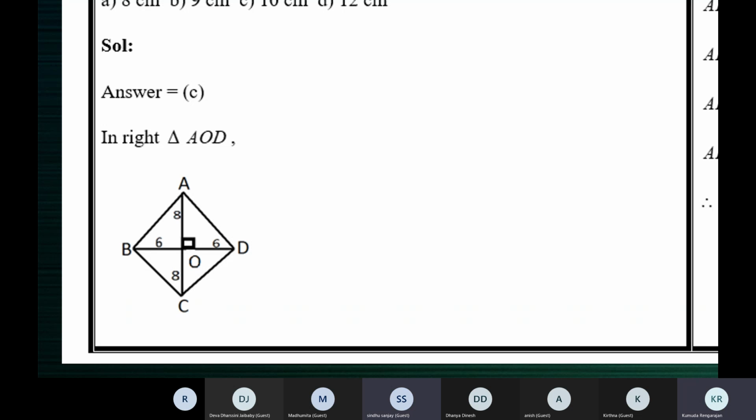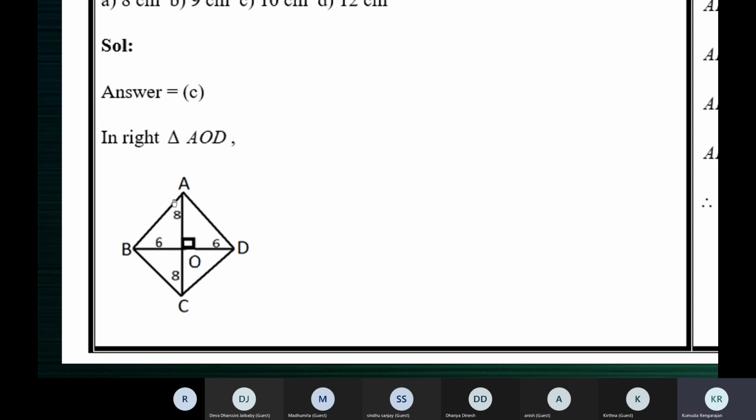Yes, ma'am. Okay, now we need to find the length of the side of the rhombus. What is the length of the side of the rhombus? So for that we use Pythagoras theorem. You can see in fact these four are right triangles. AOD is a right triangle because it's a right angle here. AOB is also a right triangle. All these four triangles are right triangles. In a rhombus, all the four triangles are right triangles.